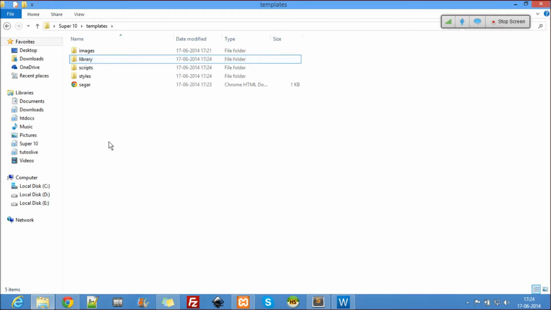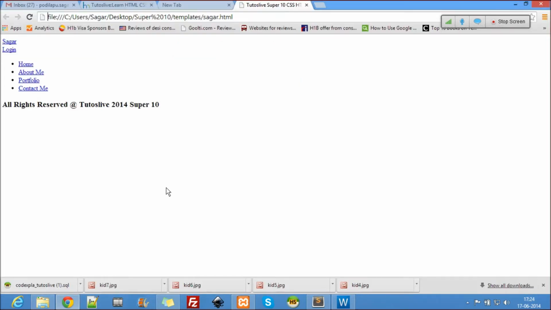We make separate folders for everything. Only one or two files will be outside these folders, inside the main folder. Let's see how it looks now. It looks like this.